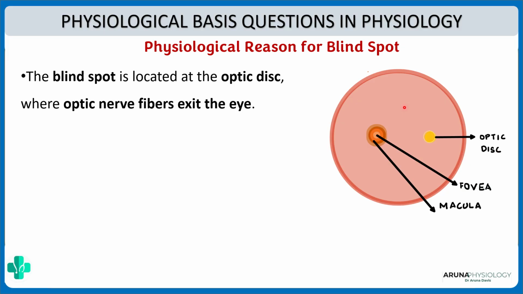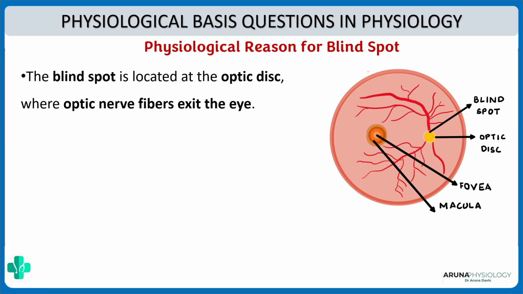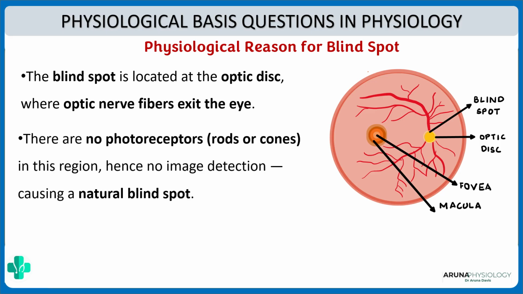So in this area there are no rods and cones, because the optic nerve is going to exit through this area. That is why it is called the blind spot, because no vision is possible here. So there are no photoreceptors, hence no image detection, and thus it causes a natural blind spot. So that is the physiological reason for the blind spot.